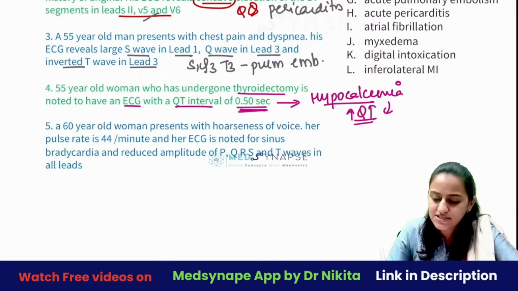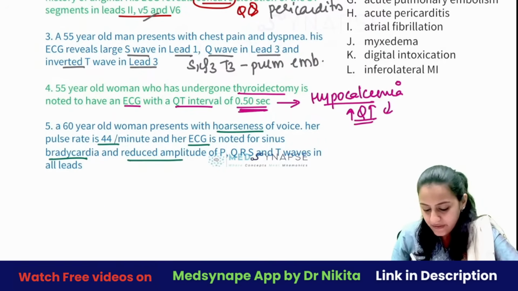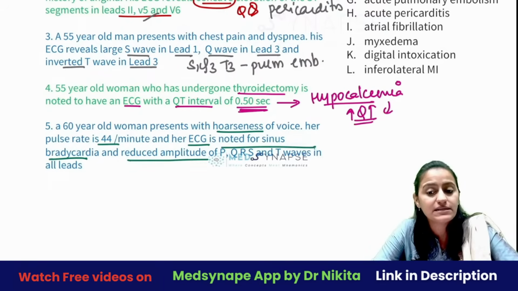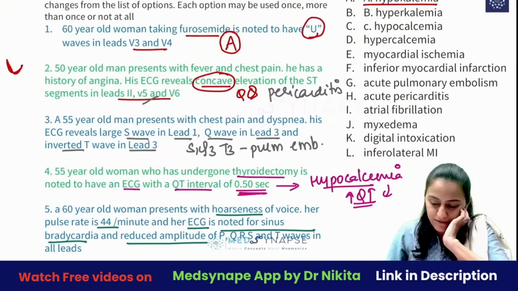Next one, interesting question. A woman who presents with hoarseness of voice, pulse rate 44 है, ECG में भी bradycardia है, and there is reduced amplitude of PQRS and T waves in all the leads. What is this? Yes, what is this going to be? And you have the options here right in front of you.